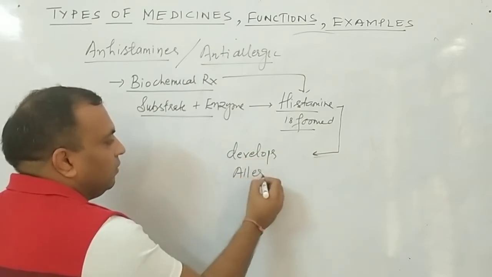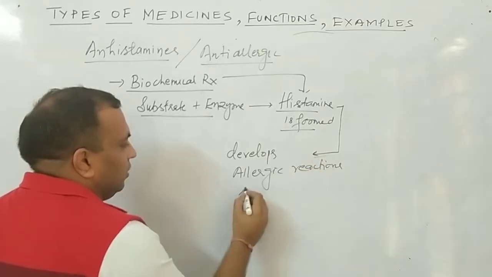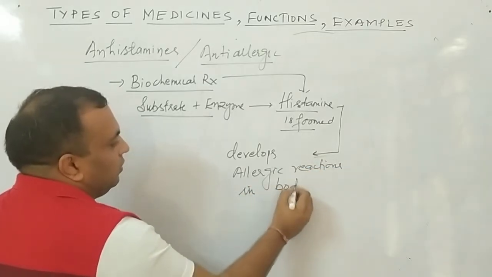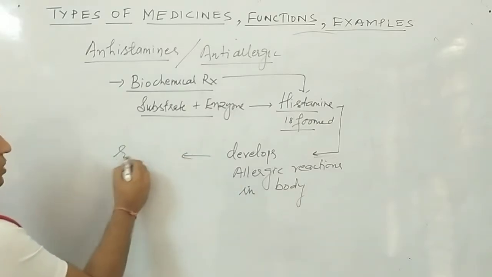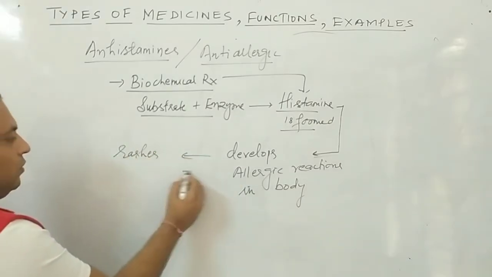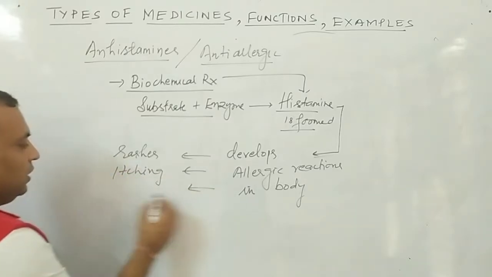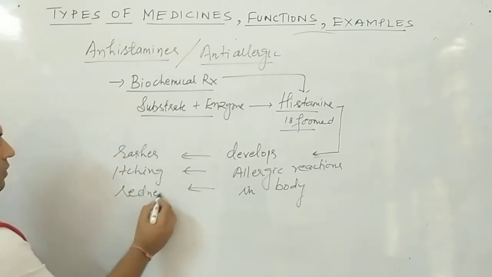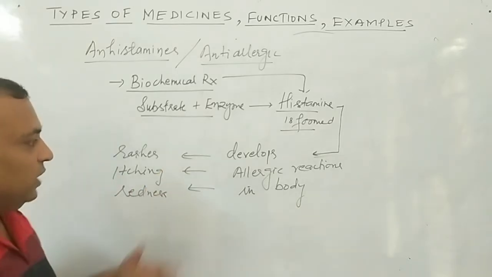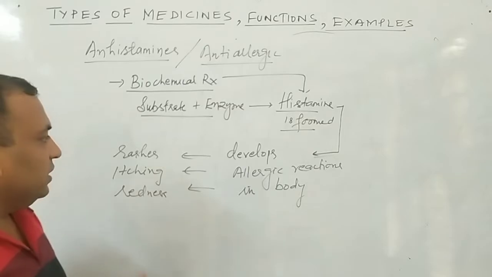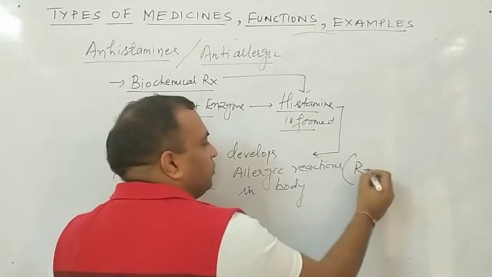Then what happens? This histamine develops allergic reactions in the body, such as rashes, itching, redness, etc. So this is the process I have told you, how the allergic reactions or allergic responses will develop.